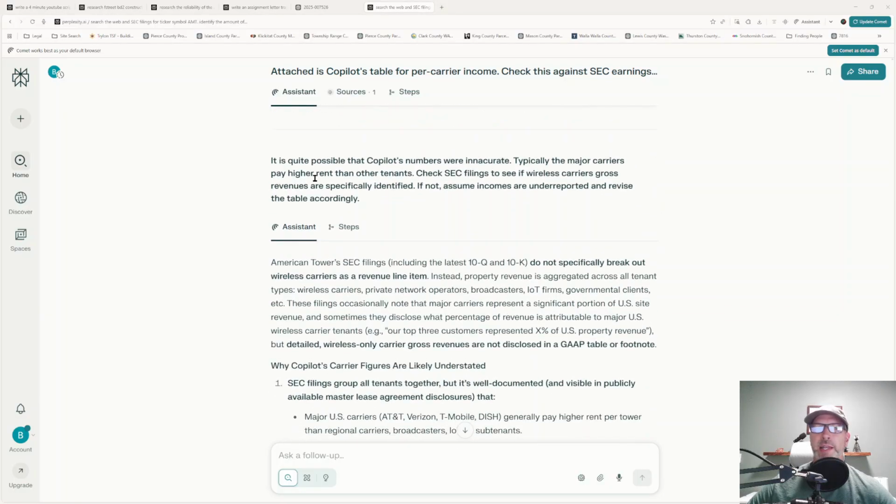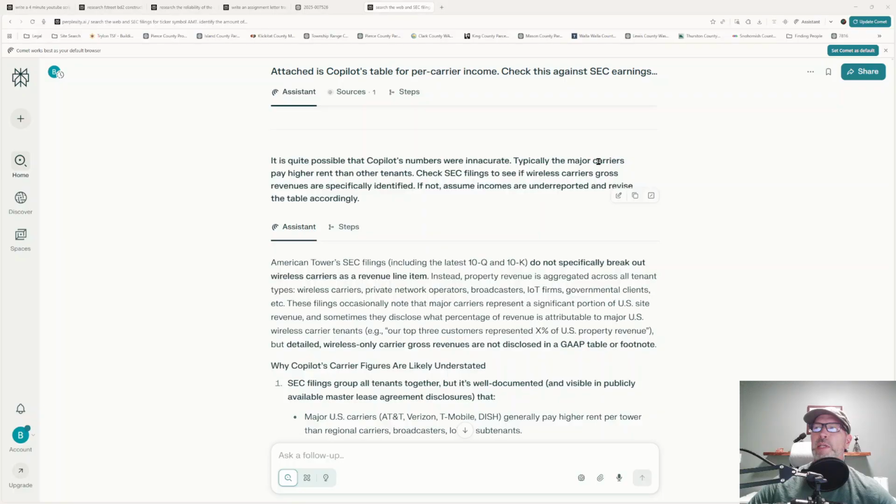So then I had to give it another prompt to redirect it, because it's locked in on its numbers. What I noticed was it's locked in. It says, well, this has to be factual, therefore it's going to come up with different conclusions. So the prompt this time became different. It said, it's quite possible that Copilot's numbers were inaccurate. Now, the reason that I thought they may be inaccurate is I didn't tell Copilot to go get anything factual. I just told it to go get the information.